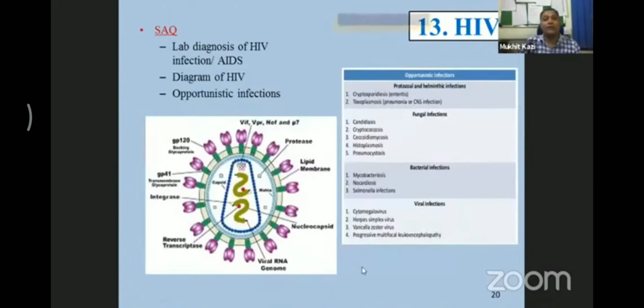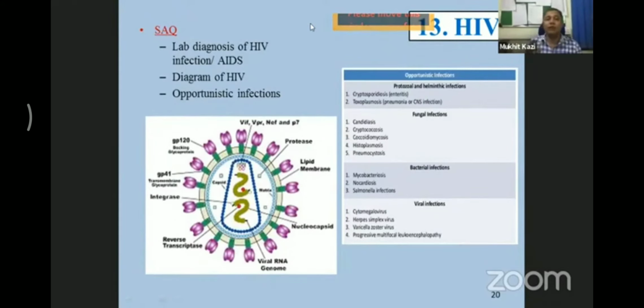Okay, this is HIV, human immunodeficiency virus. Most important. Again, not only from the exam point of view, as a healthcare worker you must know about the human immunodeficiency virus inside and out. What do you expect from HIV and opportunistic infections in AIDS? You expect 3 major short answer questions.